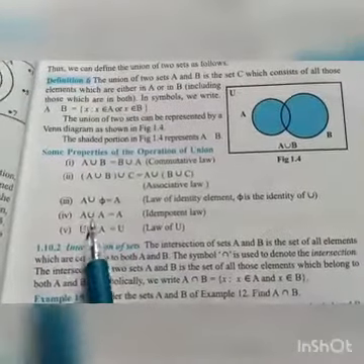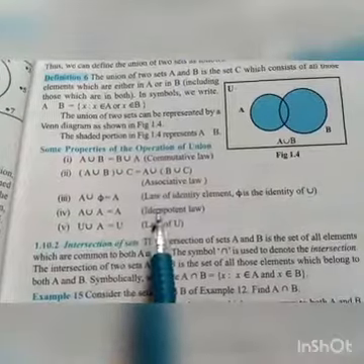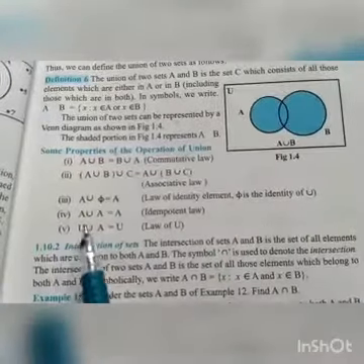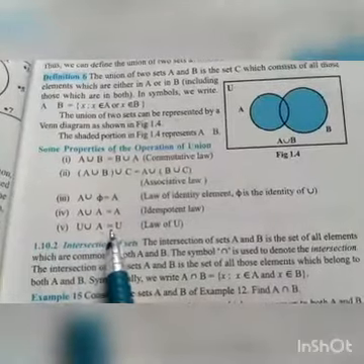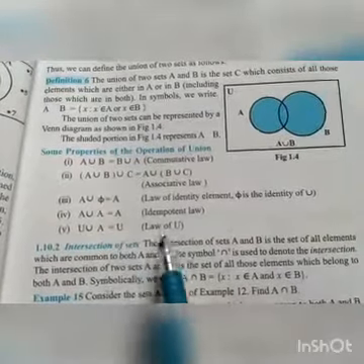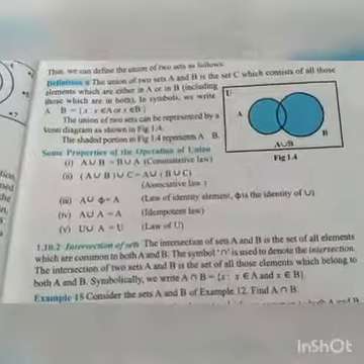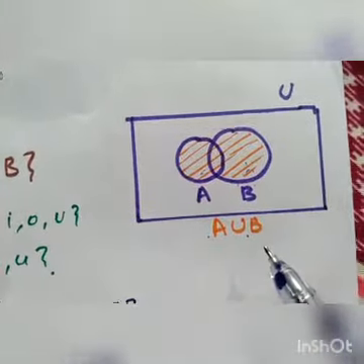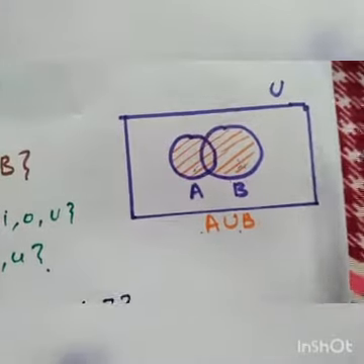Next property is A union A equals A, and this property is known as the idempotent law. And the fifth one is the universal set union A equals the universal set, the law of the universal set. This is the general representation of the union of sets.